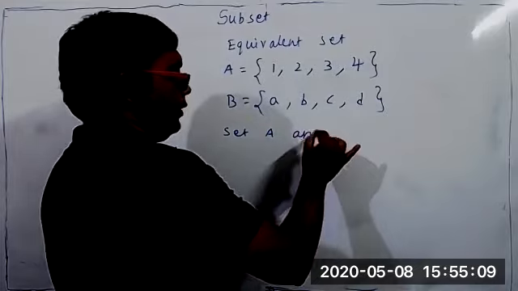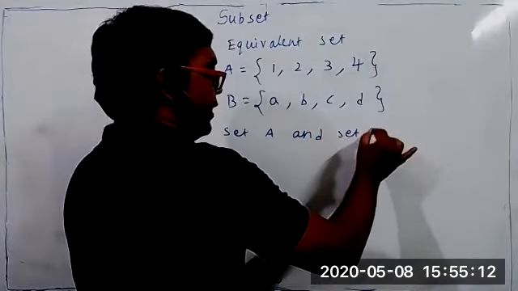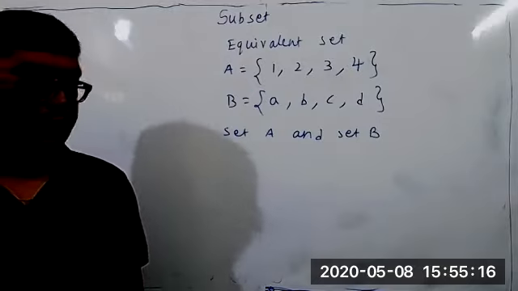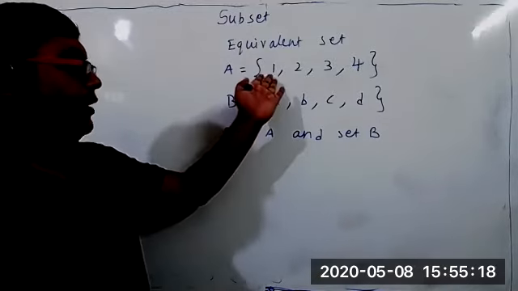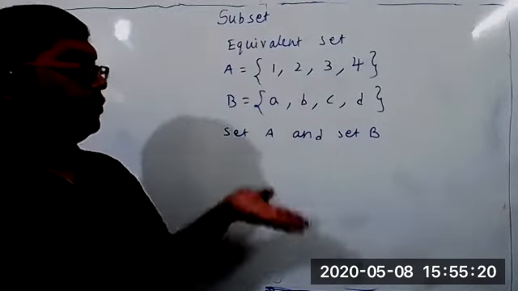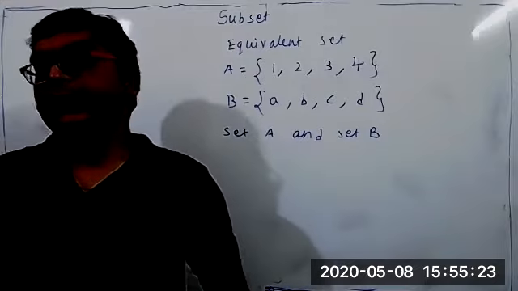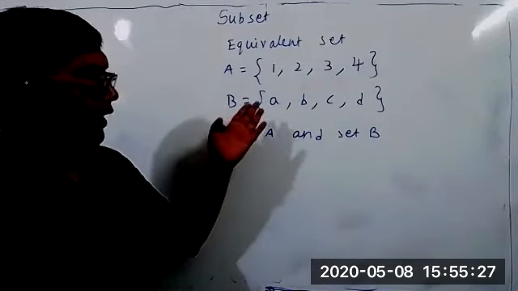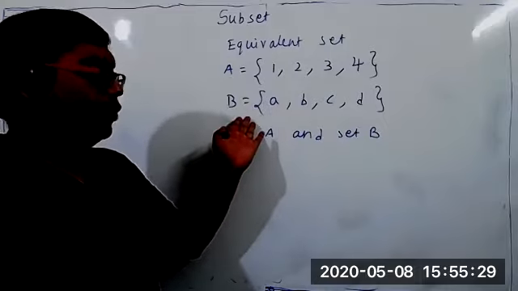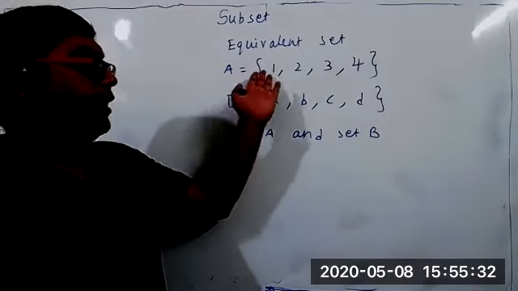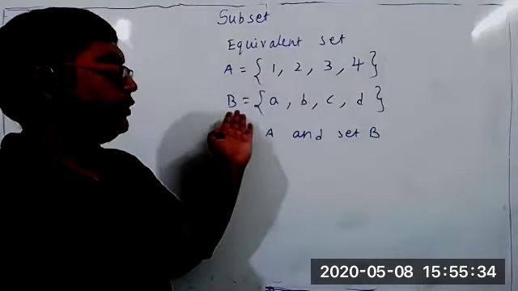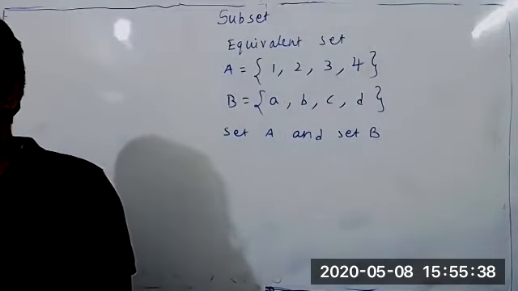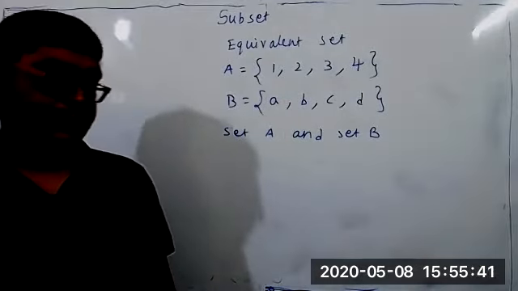According to you people, are set A and set B equal sets? No. They're not equal because in set A, element 1 is there, but where is 1 in set B? So they cannot be equal. Equal sets means the same elements should be present in both sets. But we can say these two sets are equivalent. Why? Because in set A there are 4 elements, and in set B also there are 4 elements. So the number of elements is equal. So they are equivalent sets, not equal sets.